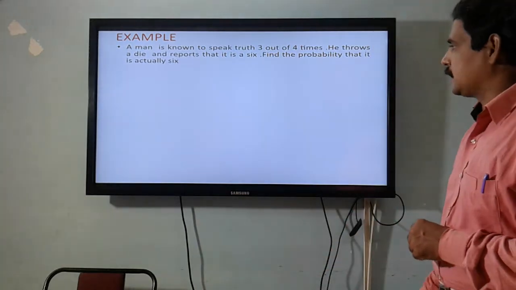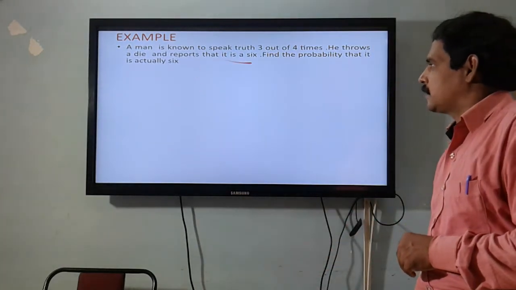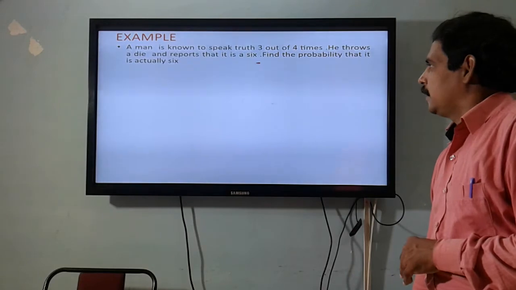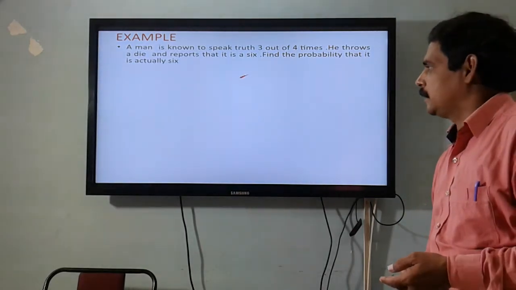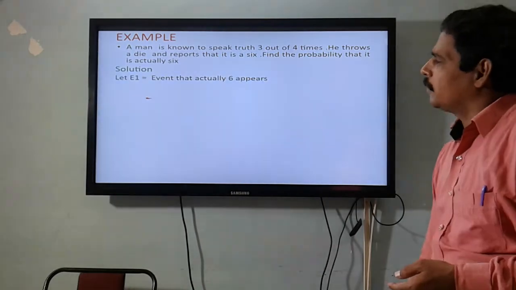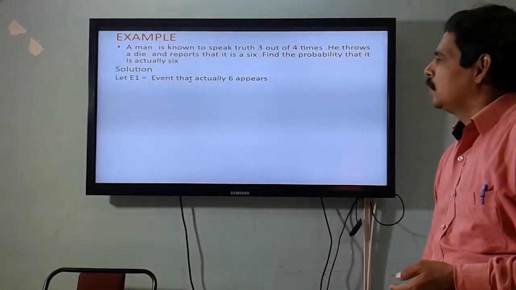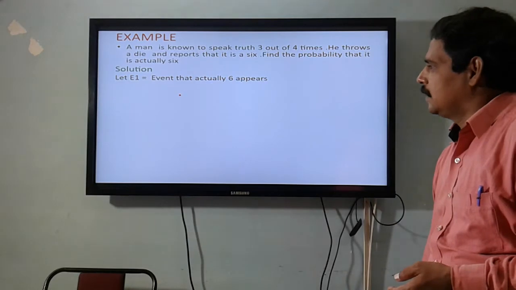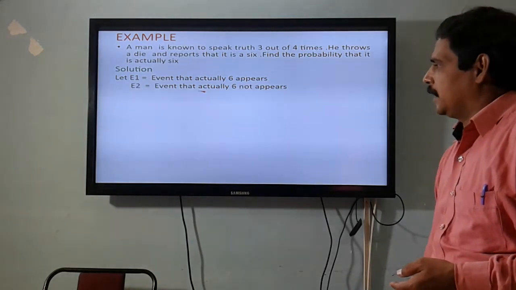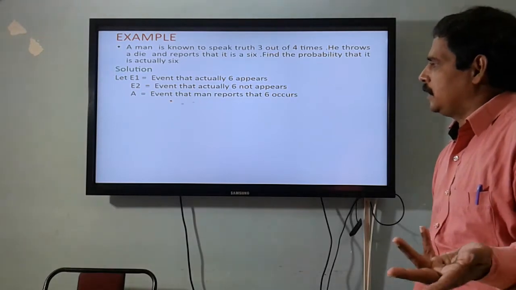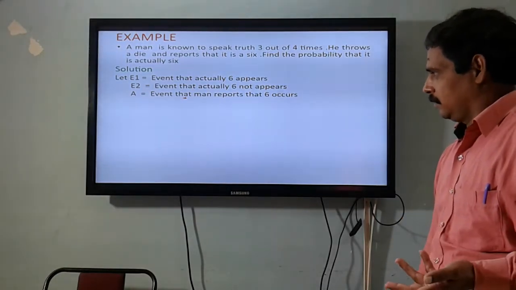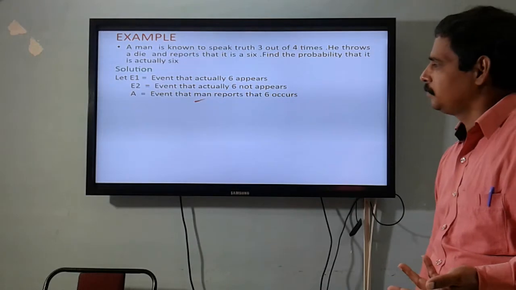So the effect is reporting that it is 6, and the causes are real: in fact it is appearing 6 or it may not appear 6. So that's why we define event E1 as the event that actually 6 appears, and event E2 as the event that actually 6 does not appear. Then event A is the event that the man reports that 6 appears.